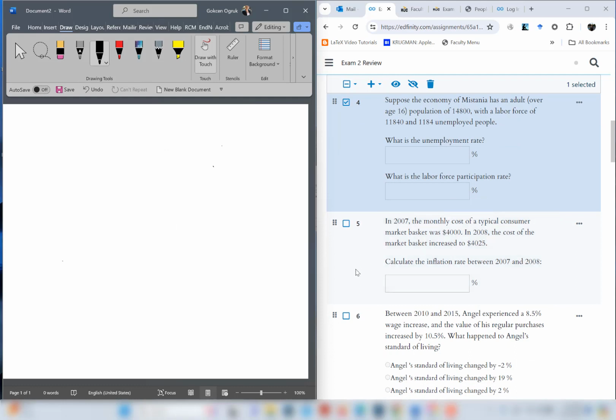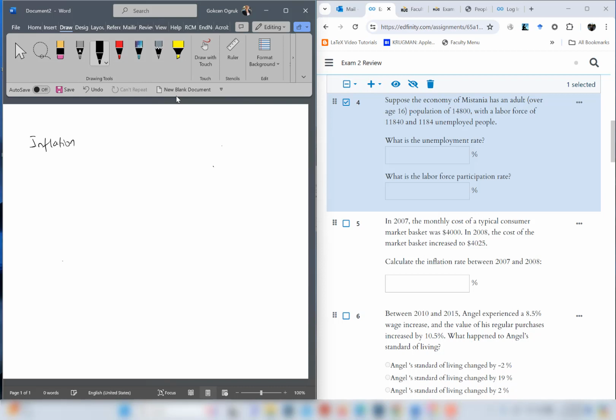Okay, question number 5. In 2007, the monthly cost of a typical consumer market basket was $4,000. In 2008, the cost of market basket increased to $4,025. Calculate the inflation rate between 2008-2007. If you remember, we can calculate inflation rate in two ways.